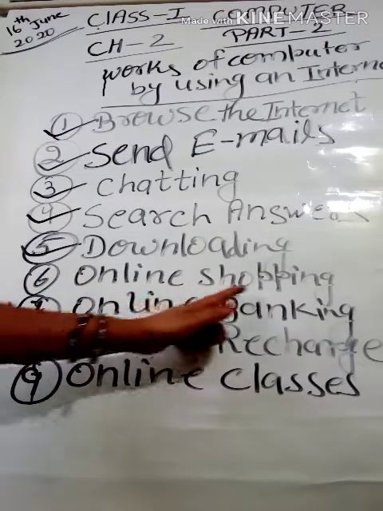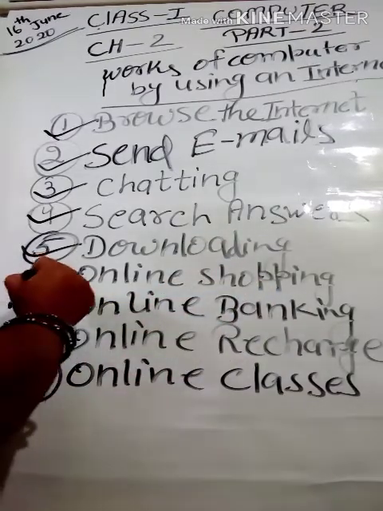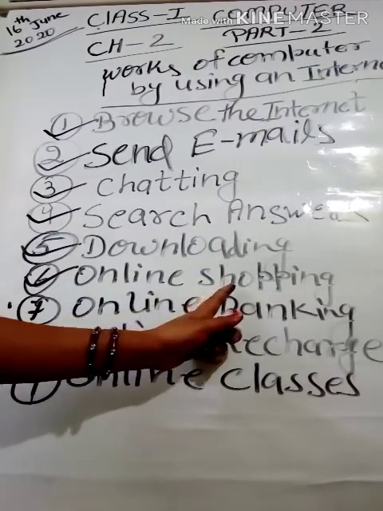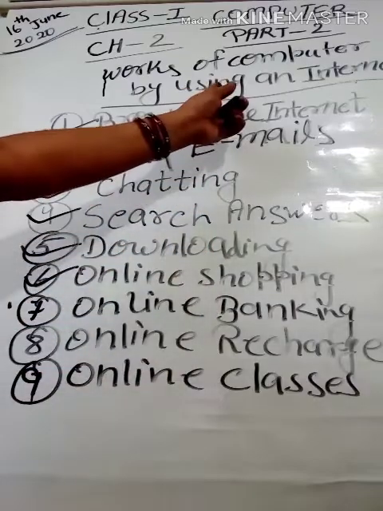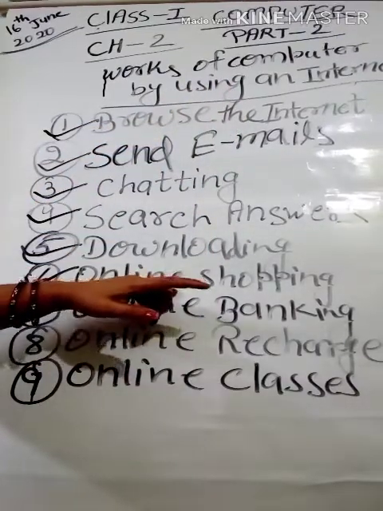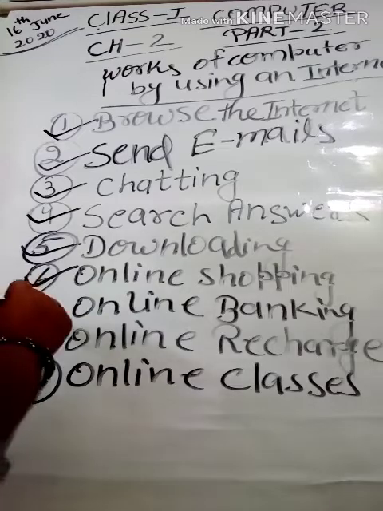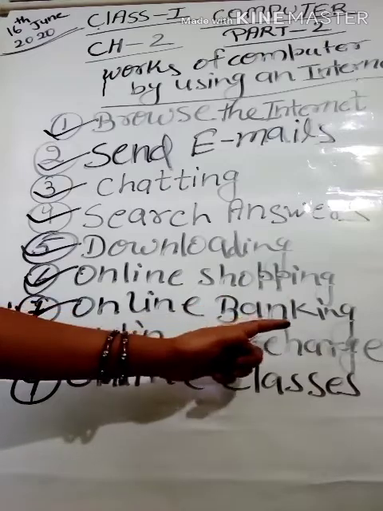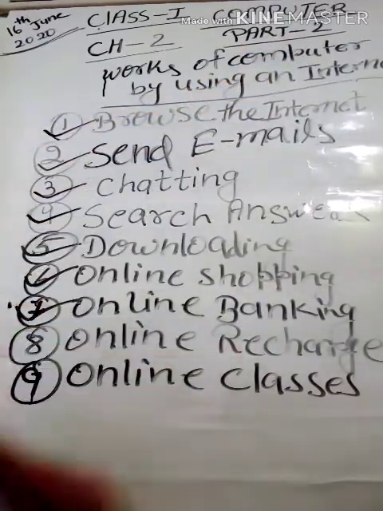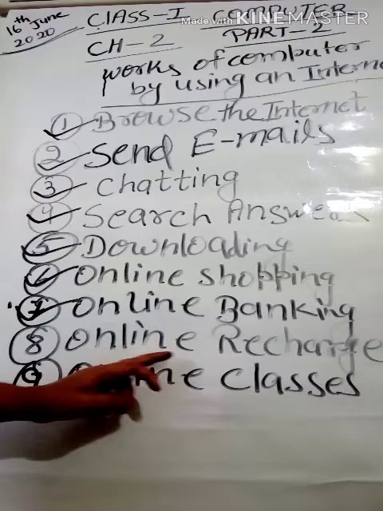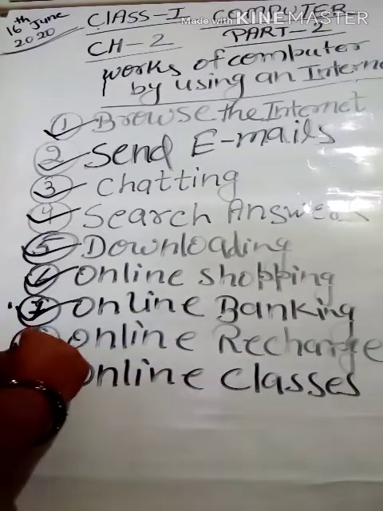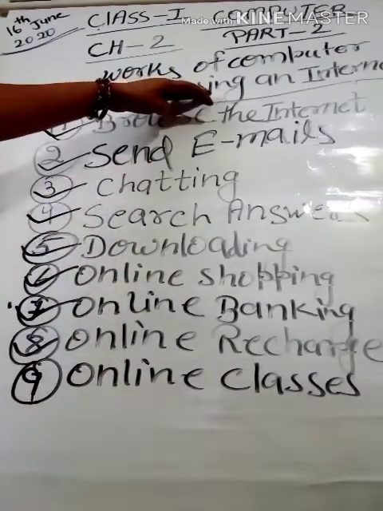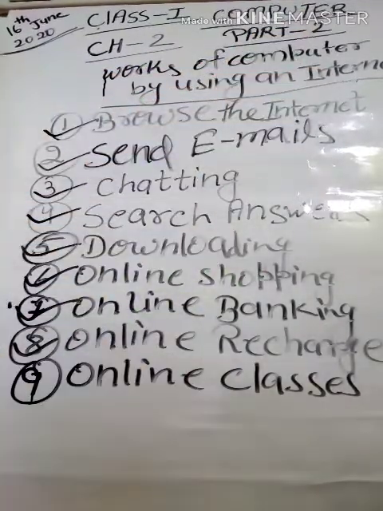Next one is online shopping. If you don't want to go outside for purchasing something, that option is there. You can do it with the help of internet, that is called online shopping. The next one is online banking. Banking is the most important work which you can do with the help of an internet. The next is online recharge. You can recharge your mobile phones, you can recharge your television with the help of computer by using an internet.